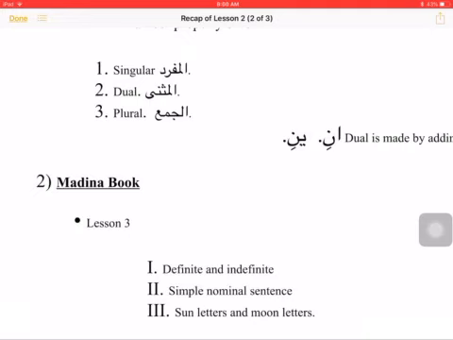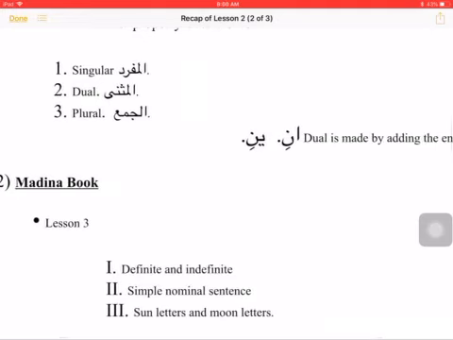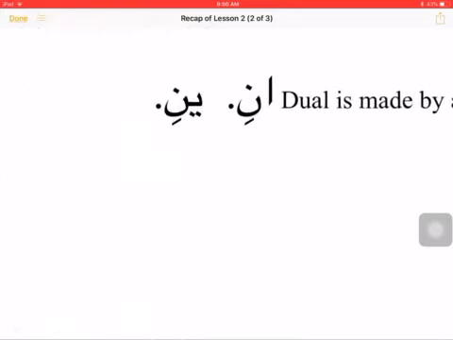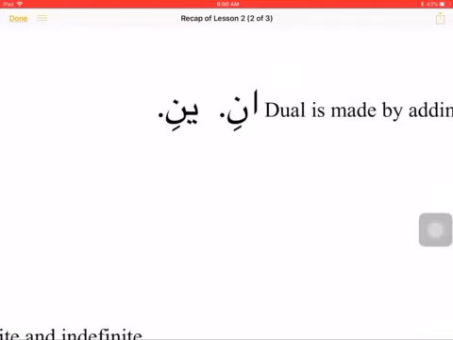Muthanna, we talked a little bit in detail about the muthanna ism, and we said that it will have a special ending. The muthanna ism will end either in ani or in aini. How will we decide if it should have ani ending or aini ending? This will depend on whether the mufrad word had dhamma or fatha kasra. If mufrad is supposed to have dhamma, its muthanna will have ani. If mufrad was supposed to have fatha or kasra, its muthanna will have aini.